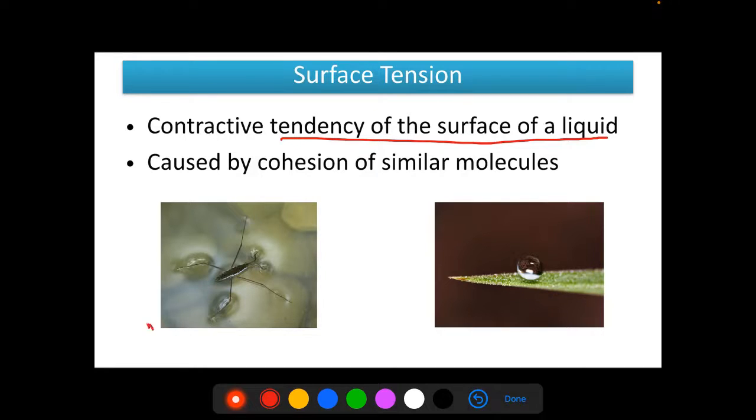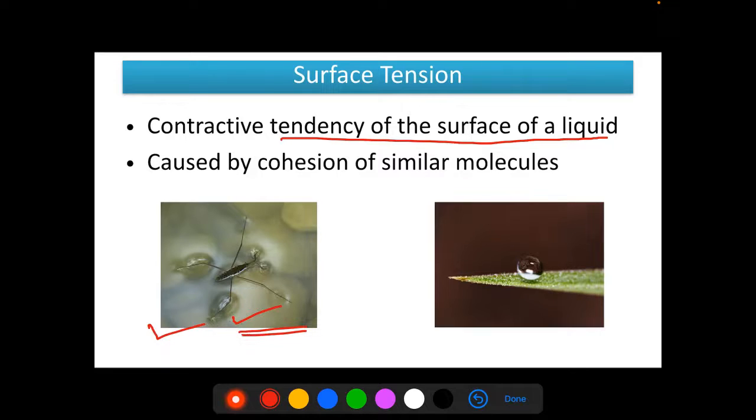The first one is a pond skater. We can see that it can easily sit on the surface of water. It does not sink inside the water, and this is possible only due to the surface tension property of water.